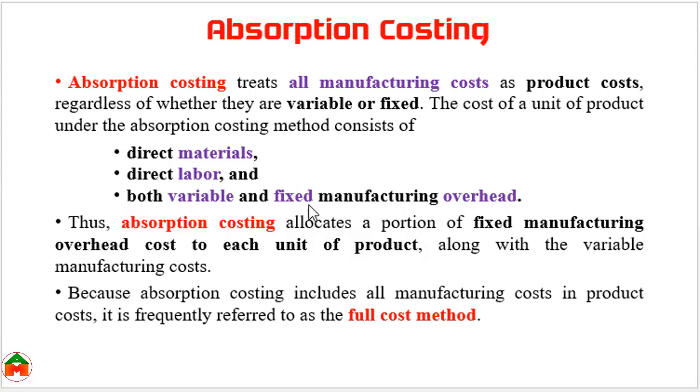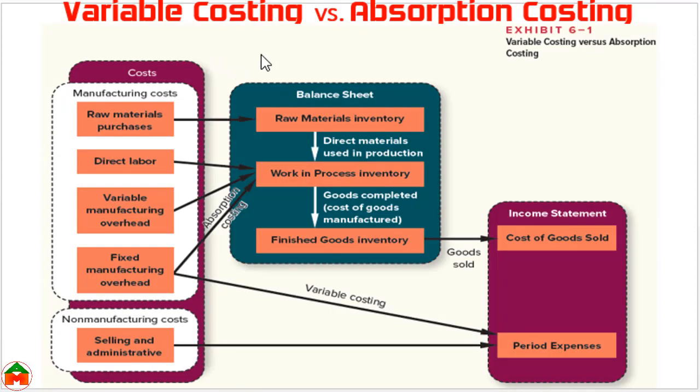Here fixed manufacturing overhead and variable manufacturing overhead, direct material, direct labor. But in case of variable costing, we only consider these three: direct material, direct labor and the variable portion of manufacturing overhead. And in absorption costing, we also add fixed manufacturing overhead. For your clear understanding regarding the difference between variable costing and absorption costing, we can see there is a figure. Here we can see these are the manufacturing costs and these are the non-manufacturing costs.